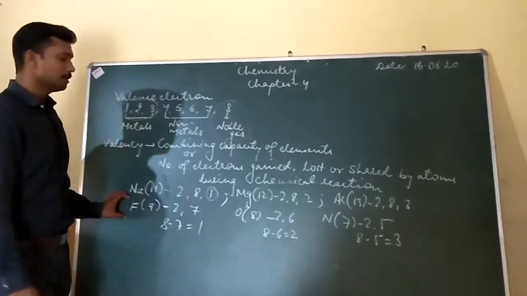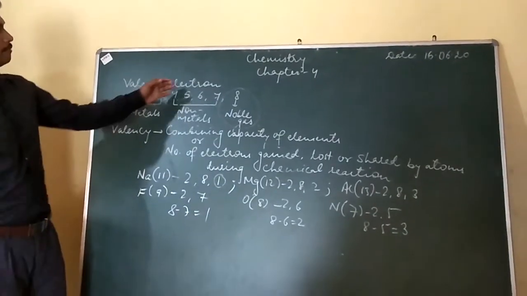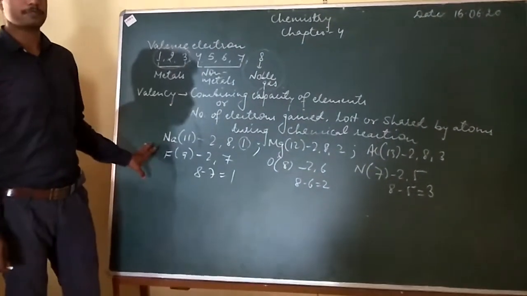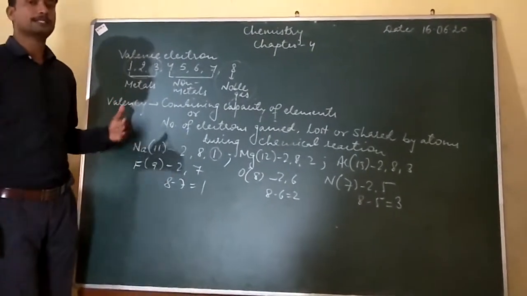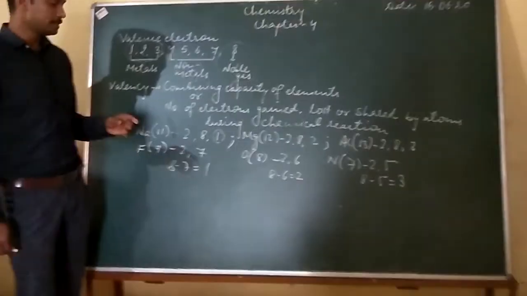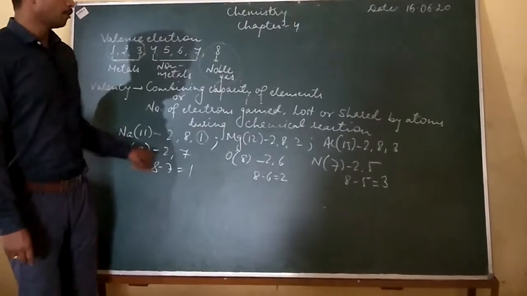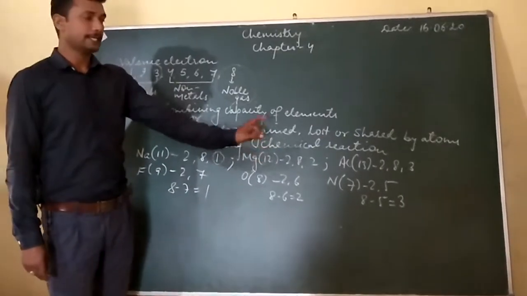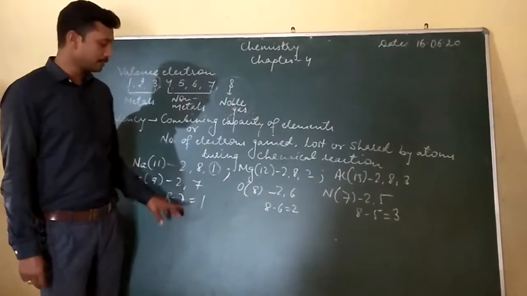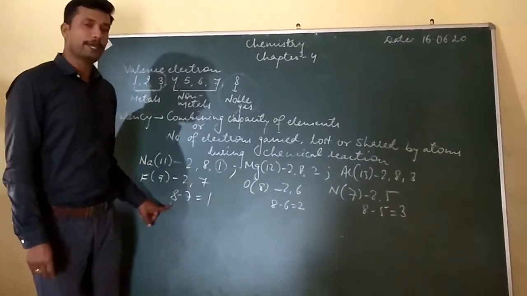Now for the non-metals, that is ending with 5, 6 and 7 electrons, their valency can be determined by subtracting the valence electron from 8.